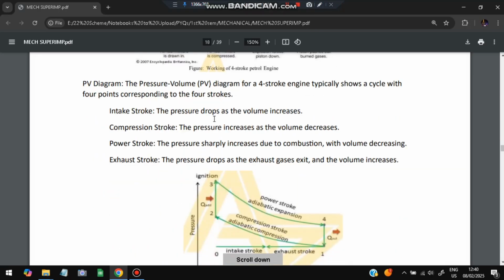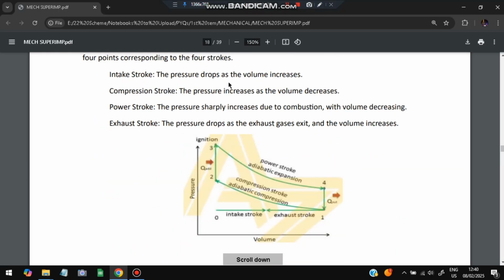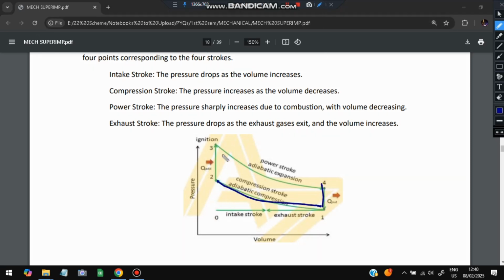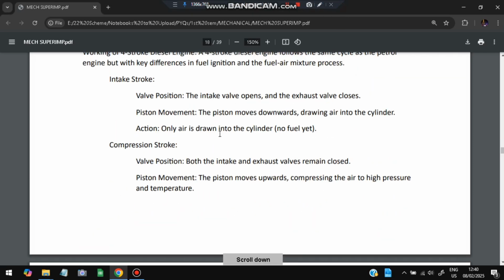So the PV diagram is nothing but the pressure-volume diagram. All you have to do is make a diagram like this, and then do some markings. What will be the markings? Initially the volume increases because we are taking in the fuel and air mixture, so volume will increase, pressure will remain the same. Then it gets compressed. When it gets compressed, volume reduces and pressure increases, and pressure keeps increasing until a spark happens. When the spark happens, pressure will decrease and the volume will increase. And here is the Q out.